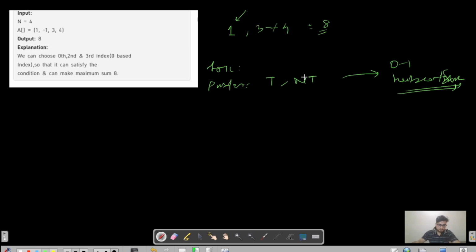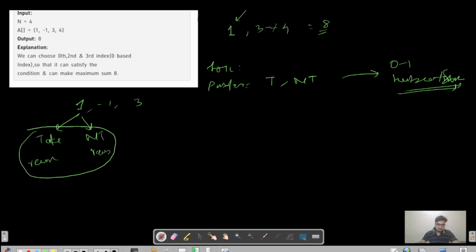So okay, let us jump back to the smaller test case now, -1, 1, -1 and 3. So what do we have to do? We are here supposed to take it and recur for the rest of the things, and the second possibility is that you do not take it and recur for the rest, and this is the thing that you have to do for each and every element, for each and every possibility, whatever we get the maximum will be your answer, right?